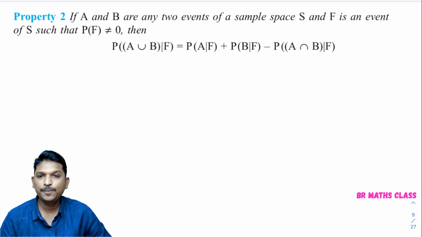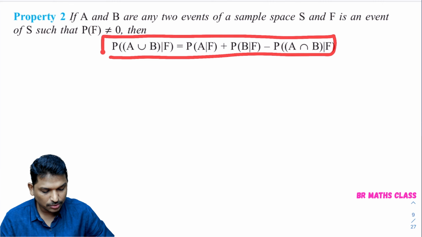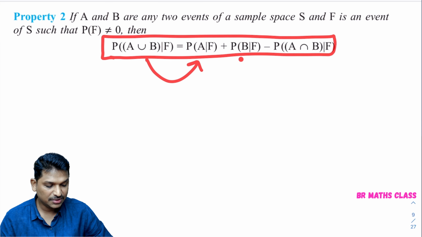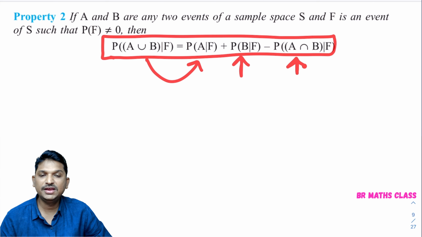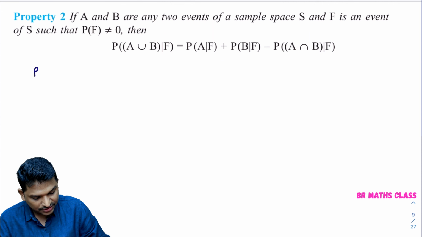Then this is the result we need to prove now. Probability of A union B by F equal to probability of A by F plus probability of B by F minus probability of A intersection B by F. We need to prove this result. Okay, we will start the proof. Proof.